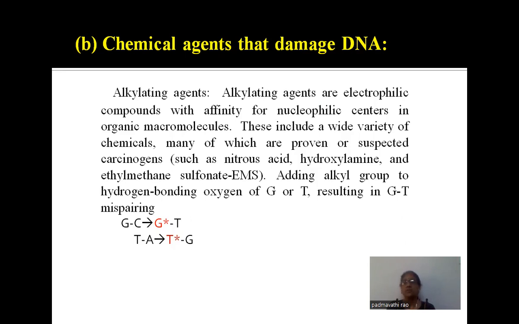They are responsible for the breaking, disturbing, or mispairing of the nitrogen bases. As a result of that, abnormalities occur. So these are the main causes for the damaging of DNA or even the chromosomes. Sometimes spindle fibers are also disturbed.